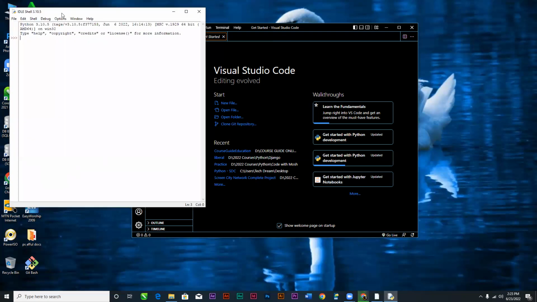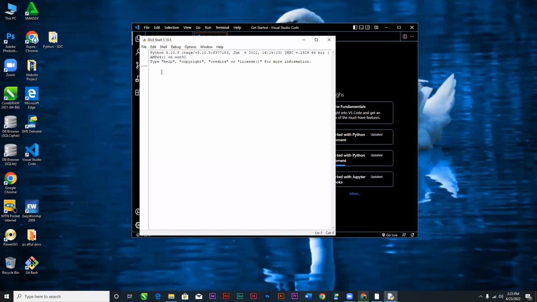Because this is just simple, 5 plus 4 gives you 9, 3 equals 2 gives you false. These are the same things that we are going to learn. Okay, but you need to get access to certain things that will allow you to write it.